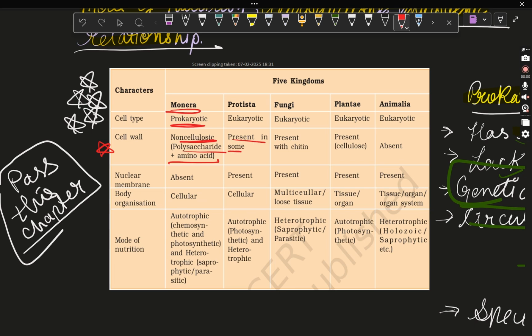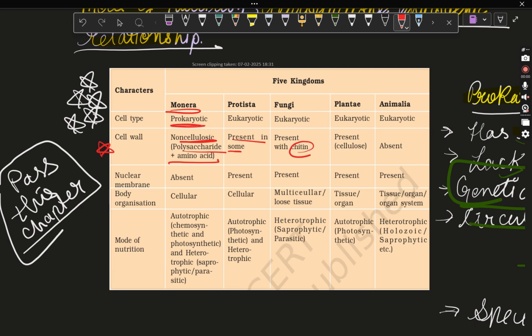The protista doesn't have a cell wall usually. It is only and only present in some. Fungi has chitin. This is the characteristic feature of the cell wall of the fungi, that the cell wall is made up of chitin. It is a different type of polysaccharide. It is polysaccharide only, but it is a different type of polysaccharide.